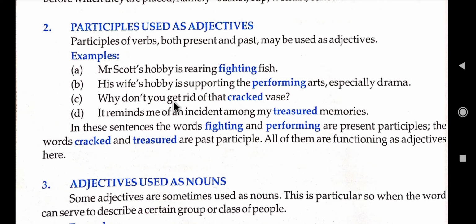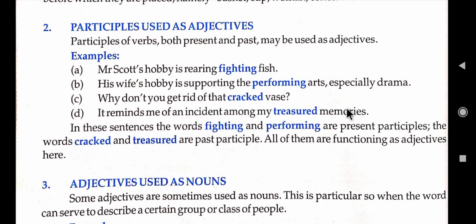Now, next question. Why don't you get rid of that cracked vase? So, we know that crack is a verb, but here it gives more information about the vase, how it looks. The vase is cracked. So, that is an adjective. It reminds me of an incident among my treasured memories.